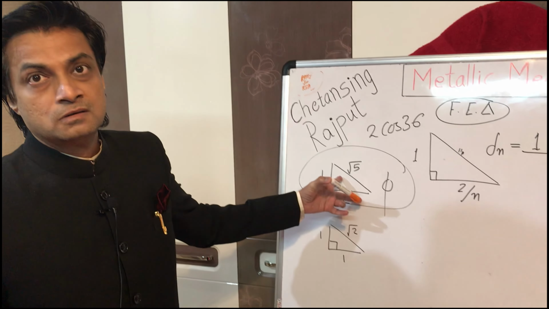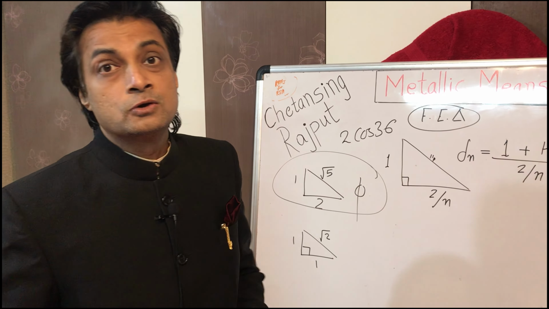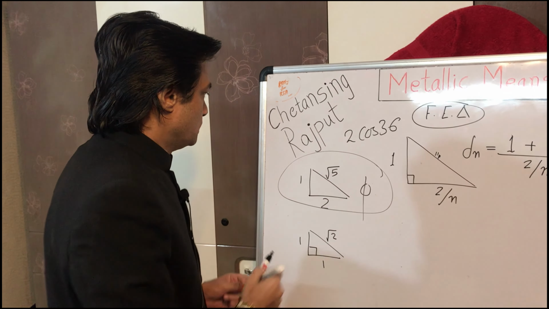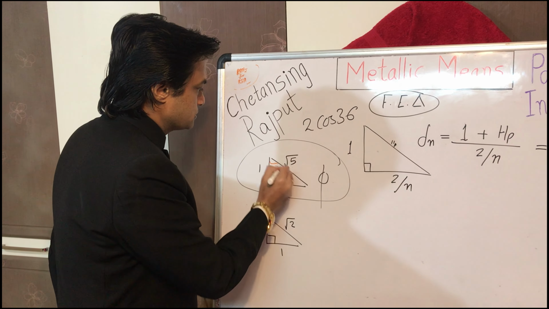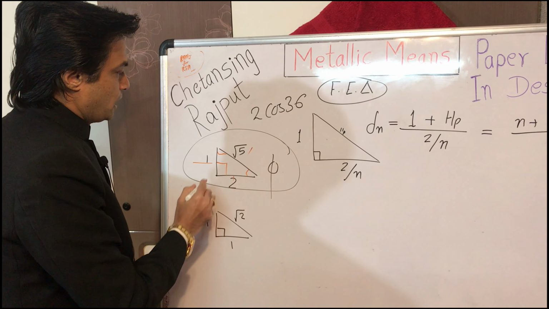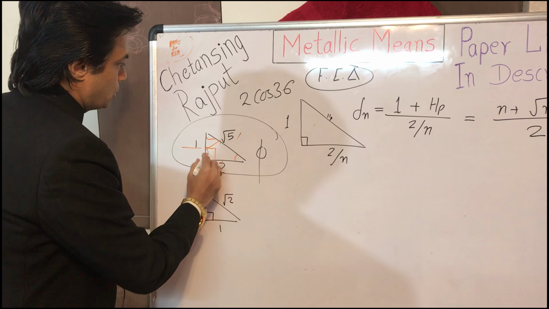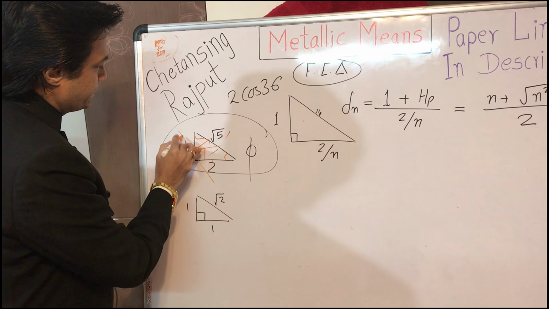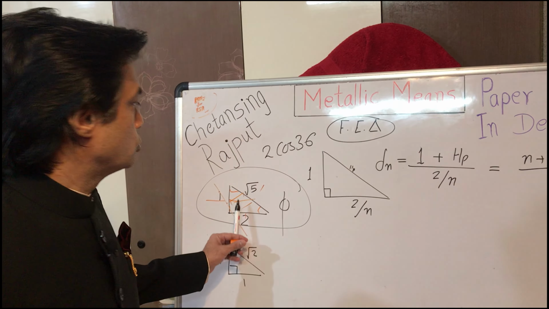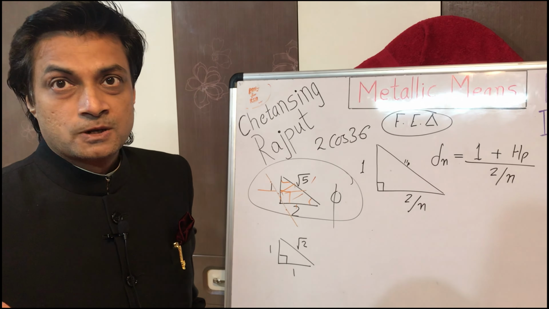This is the best and purest expression of the golden ratio, because every feature of this 1 2 root 5 triangle is the most accurate expression of the golden ratio, like its side lengths, its angles, its inradius, its exradii, even other geometric features like its Gergonne triangle or its Nagel triangle, the Gergonne line, the Nobbs point. Every single geometric feature of the 1 2 root 5 triangle is the most remarkable and purest expression of the golden ratio.